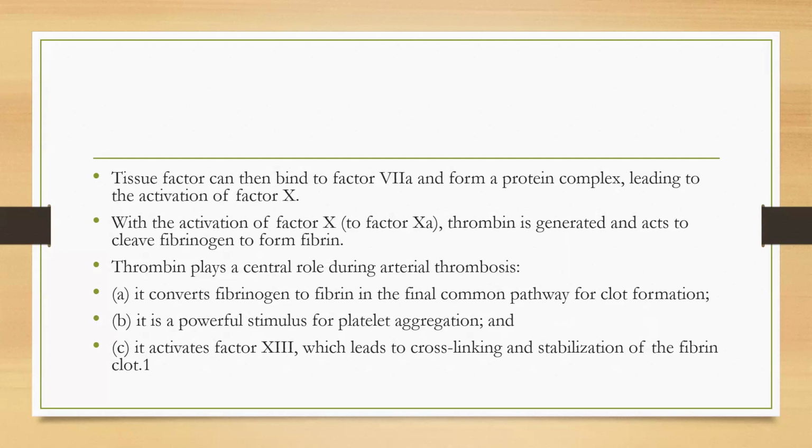With activation of factor 10, thrombin is generated and acts to cleave fibrinogen to form fibrin. Thrombin plays a central role during arterial thrombosis. It converts fibrinogen to fibrin in the final common pathway for clot formation. It is a powerful stimulus for platelet aggregation, and it activates factor 13, which leads to cross-linking and stabilization of the fibrin clot.